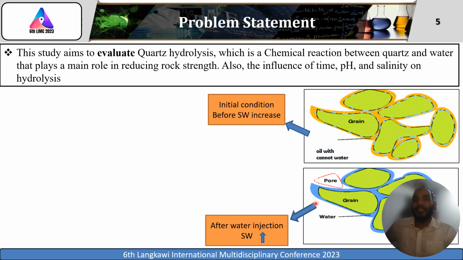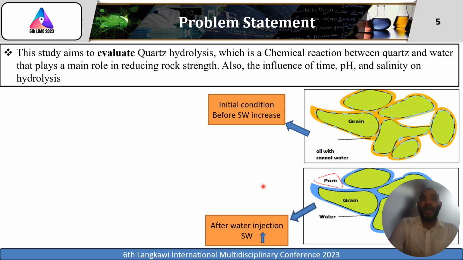In the second scenario, after the water injection process inside the reservoir, the water saturation increases and this leads quartz and water to connect, and the chemical reaction between them takes place. This chemical reaction reduces the strength between the quartz.